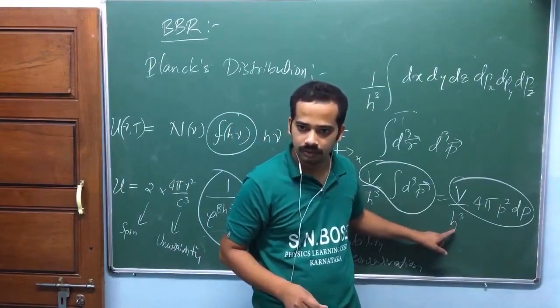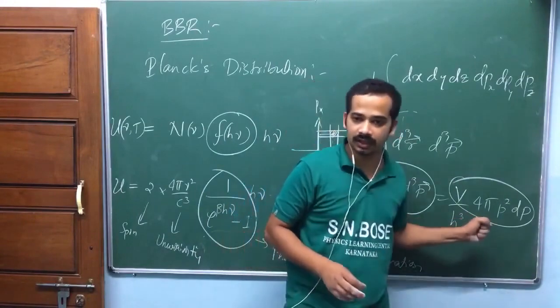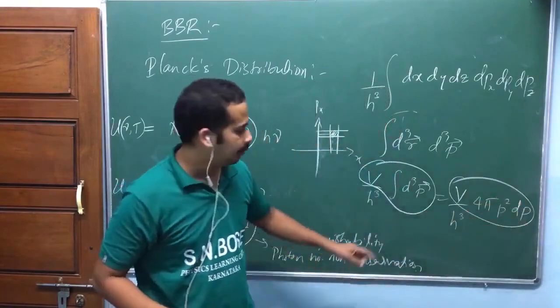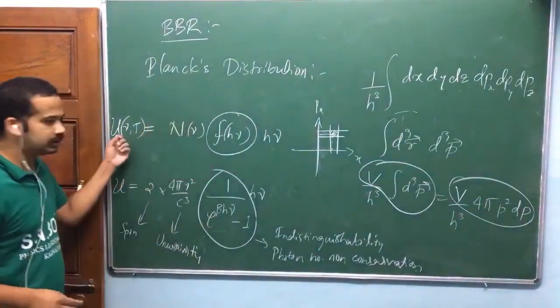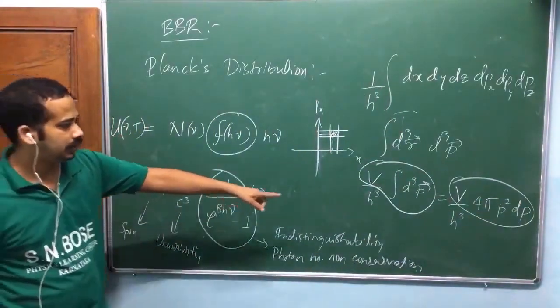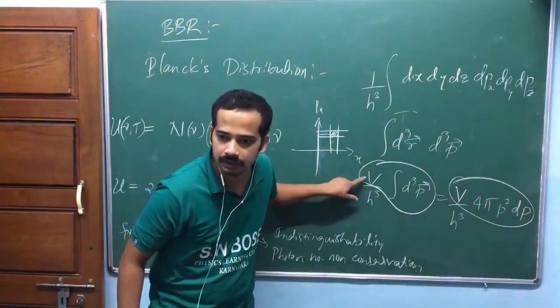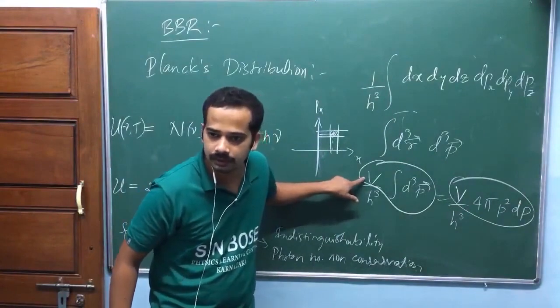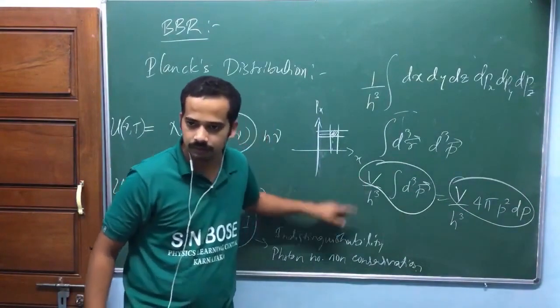How many phase cells are there? This is a count actually, but we say per unit volume later. This is energy density per unit volume. That's why I haven't taken this volume of the cavity. This is the volume of the cavity.